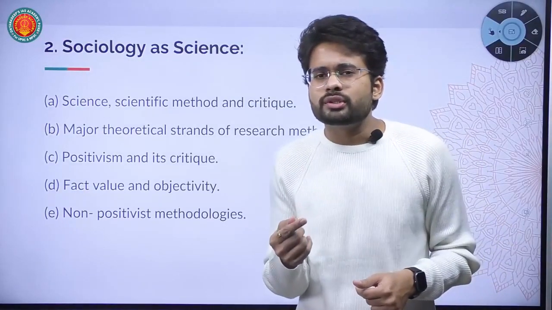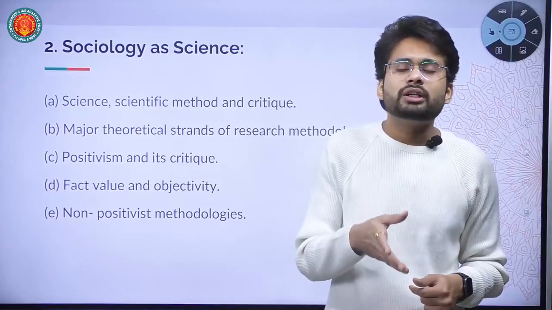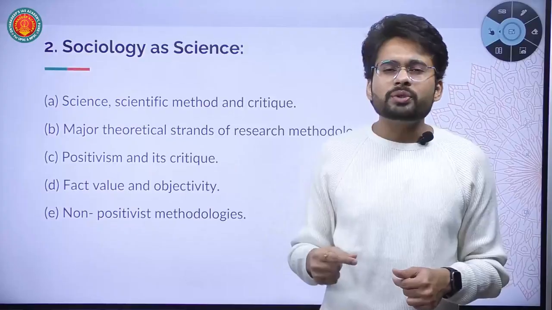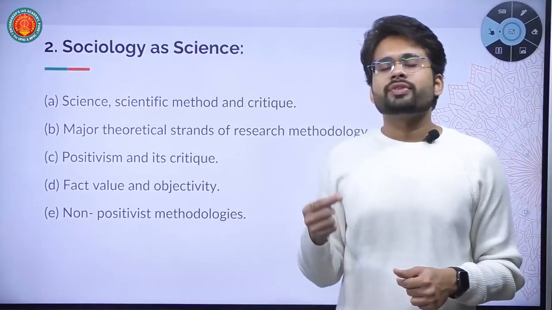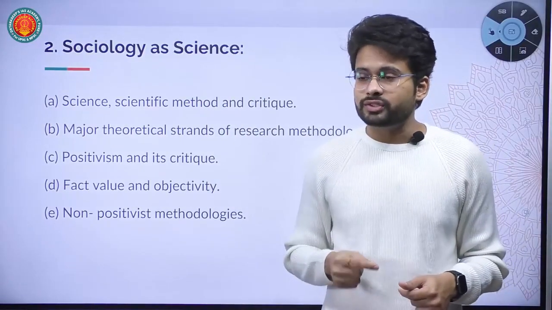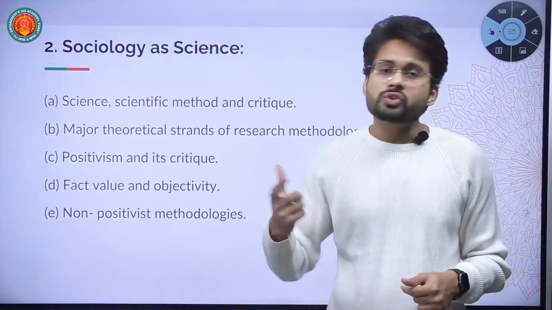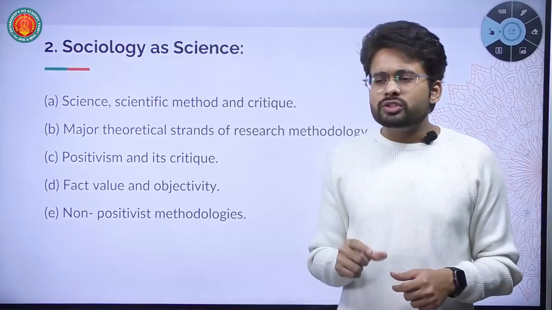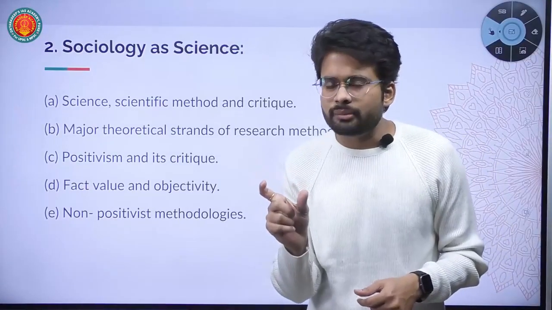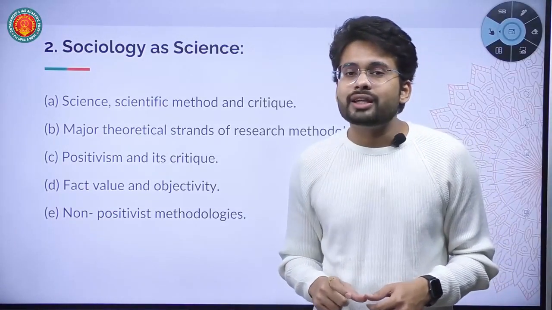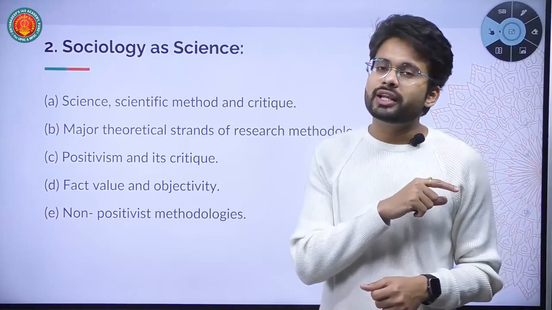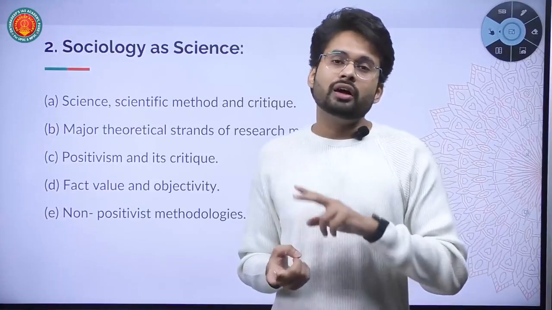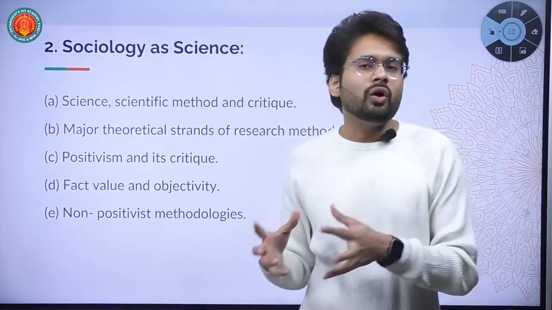Starting with positivism. Positivism is the branch or perspective or theoretical strand in sociology which adopts the natural sciences principles to study social phenomena. For example, a social phenomenon like suicide. If positivism wants to study suicide as a social phenomenon, it will adopt the techniques of the natural sciences. It will study it based on facts, objectivity, data, experimentation, validity, reliability, and all those concepts.